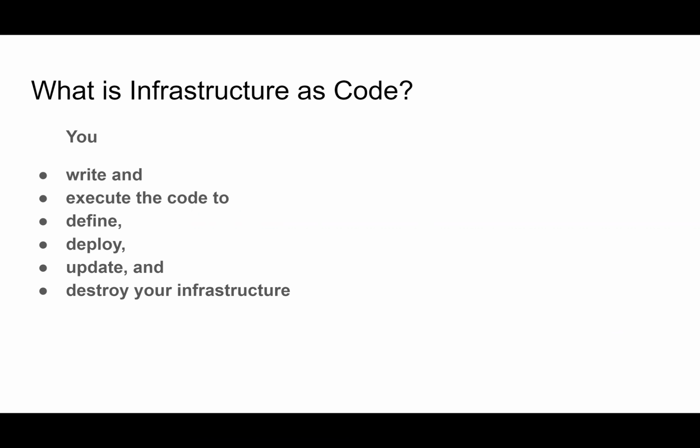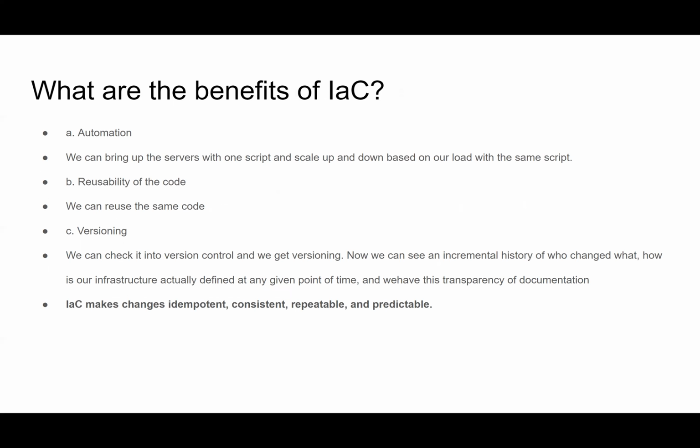So what is infrastructure as code? It's code that you write and execute and define, deploy, and update all in a single configuration. So in Terraform, we have this declarative language where we say machine be this way. And we're able to write that down in code. Then we can run a plan that will tell us what's going to change in our infrastructure, and then we can apply that code so that the infrastructure actually takes on those changes.